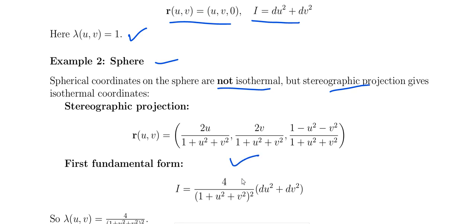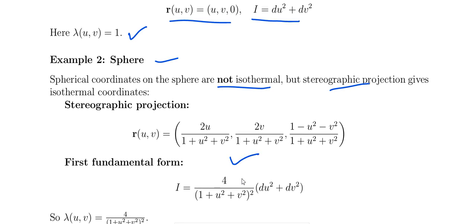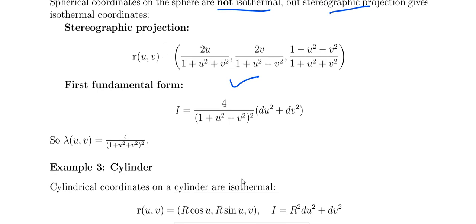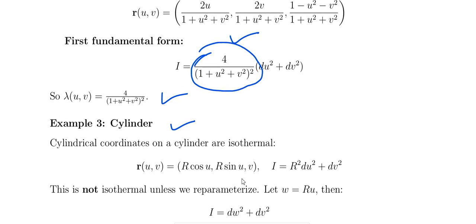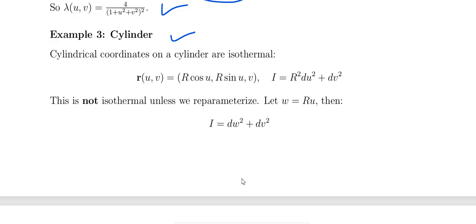With that we can find the corresponding first fundamental form. So we find E, F, G and then we get this. From this, what is the lambda of u comma v? This is the lambda. And another example, cylindrical coordinates on the cylinder, this is the form. Using this we can find the first fundamental form.